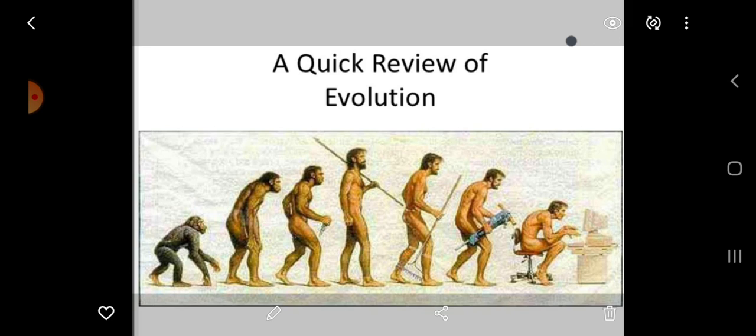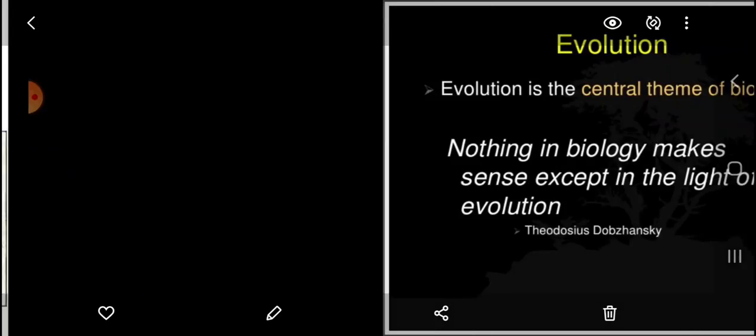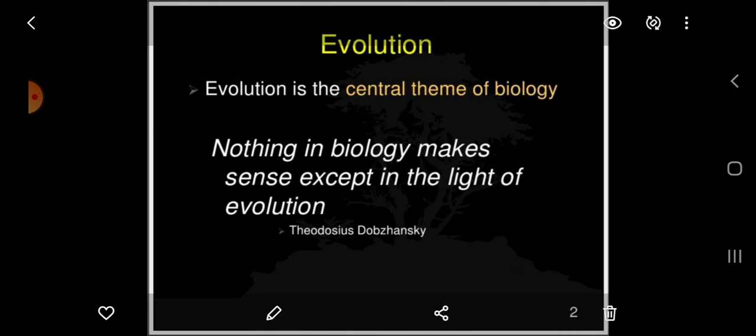Today, in this part, I shall tell you about evolution. We shall go through a quick review of evolution. What is evolution? Evolution is the central theme of biology. According to Dobzhansky, nothing in biology makes sense except in the light of evolution.